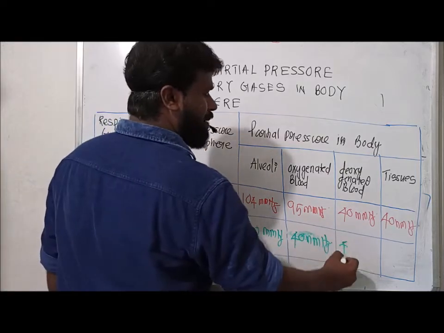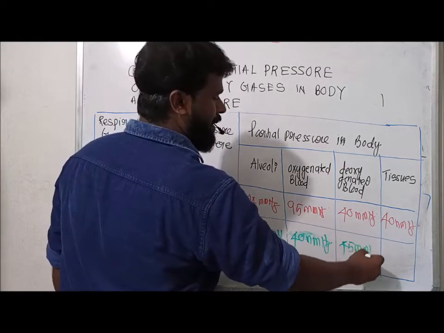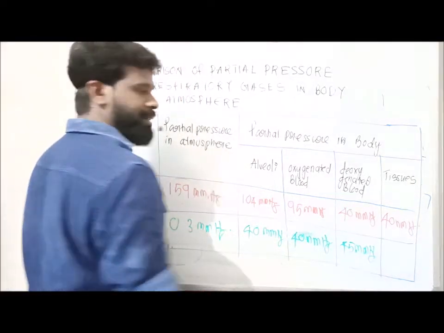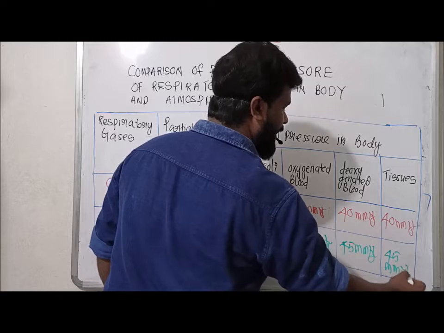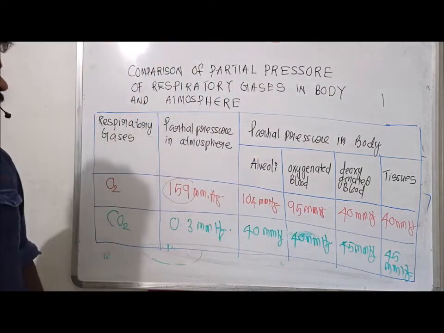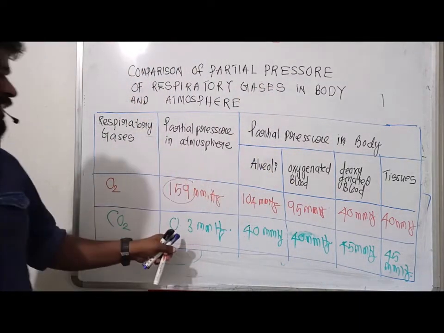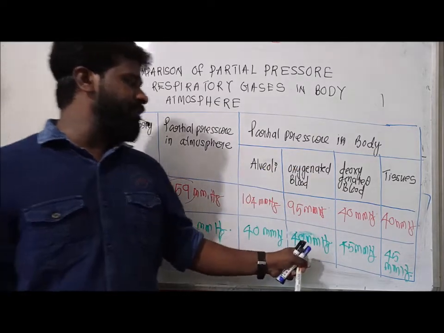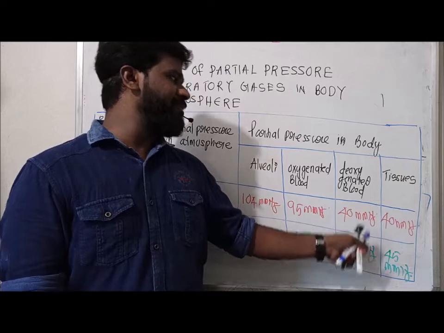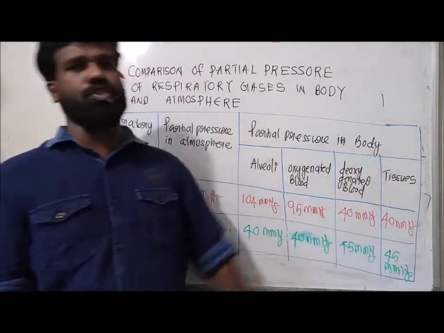In deoxygenated blood, it is 45 mmHg. In systemic tissues, the partial pressure of carbon dioxide is also 45 mmHg.